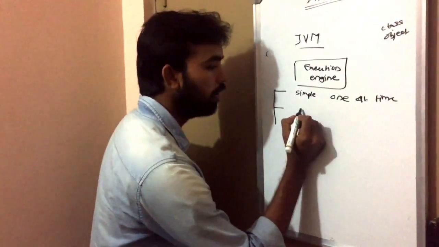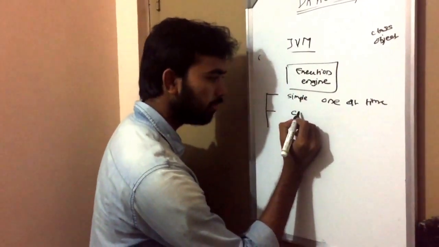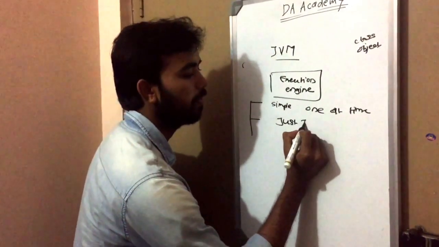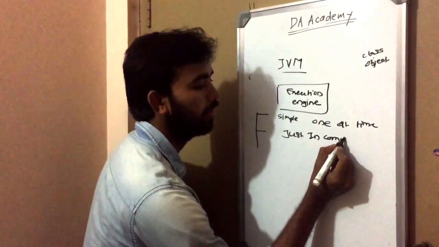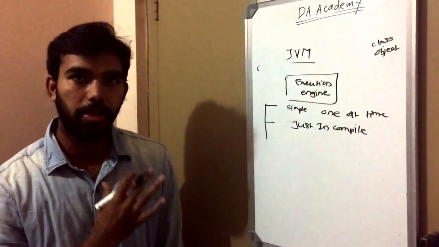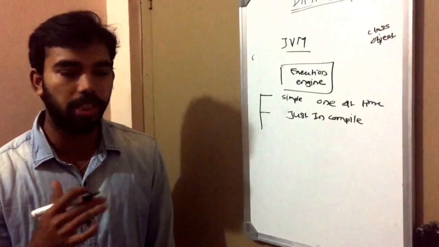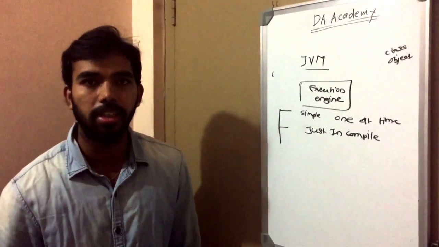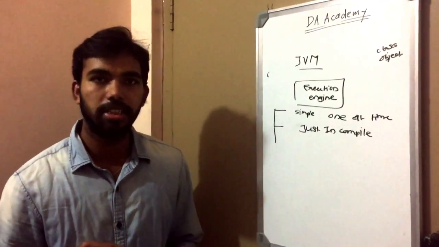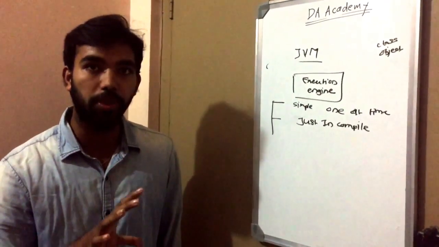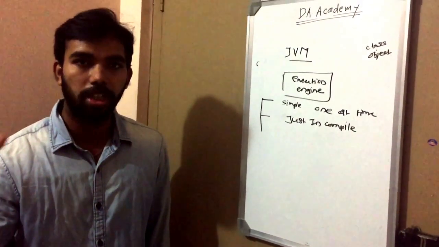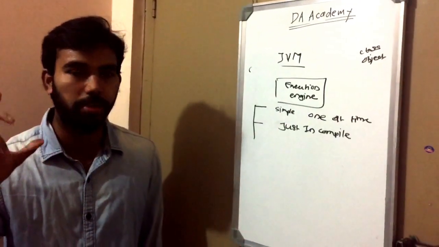The second one is JIT, just-in-time compile. In this approach, what happens when our application has the same method that we call again and again at some intervals? The first time we call that method, the JVM converts it into machine code, and that code is stored at some address.